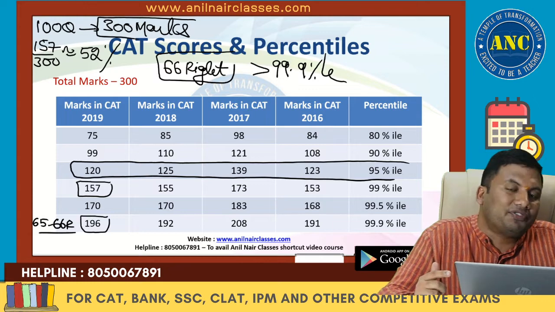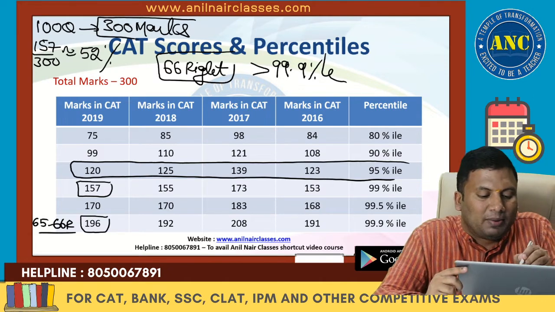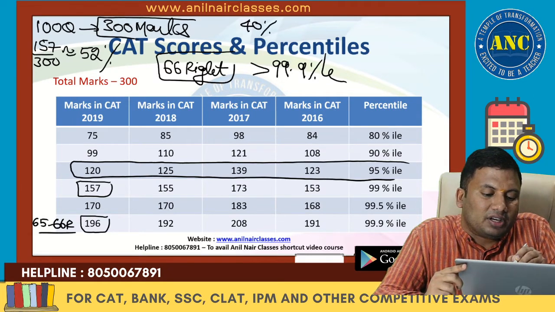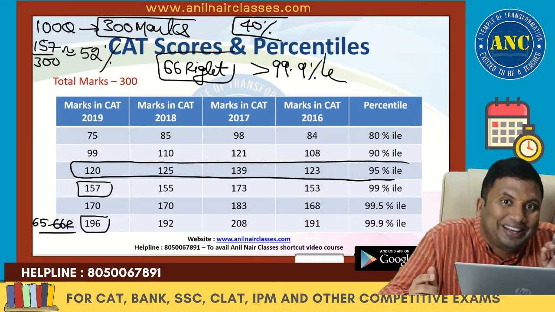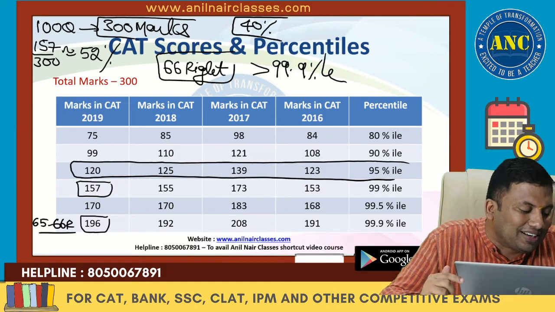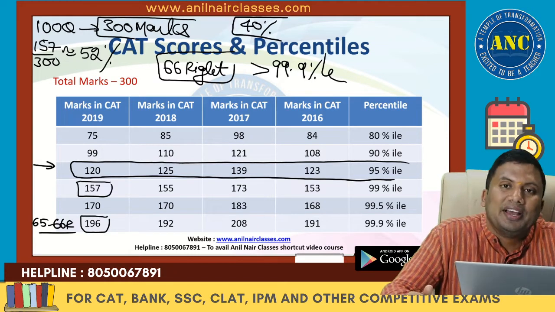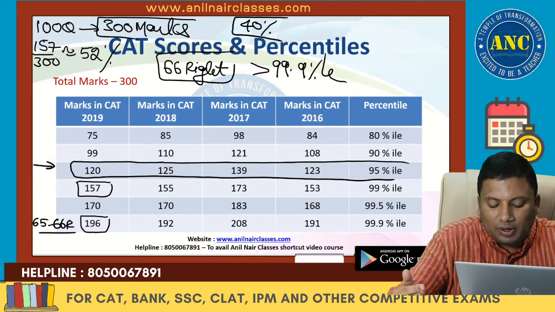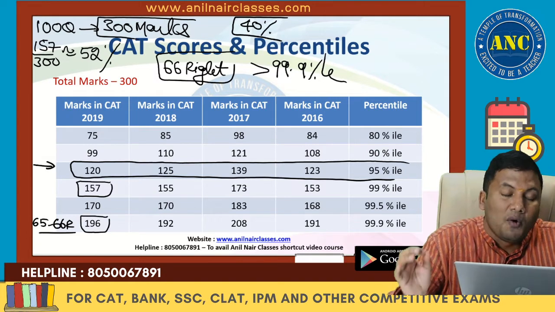That is 120 out of 300, which is nothing but 40% of the total marks. If you get 40% of the total marks, you are almost into the second round of all the new IIMs.